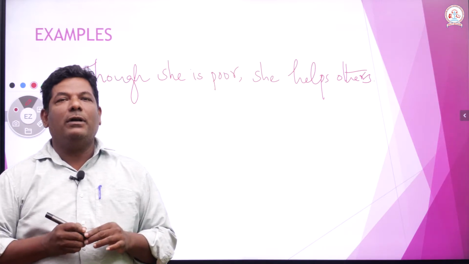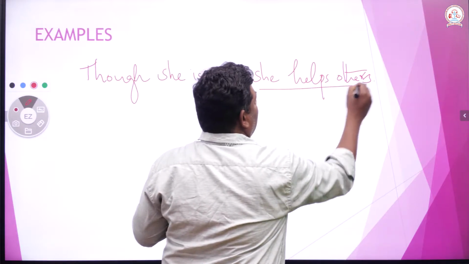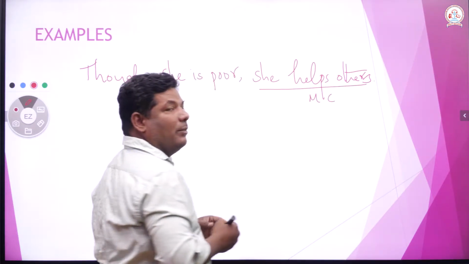Look at the sentence carefully. "She helps others" stands alone and gives meaning. Therefore, it's a main clause, right?